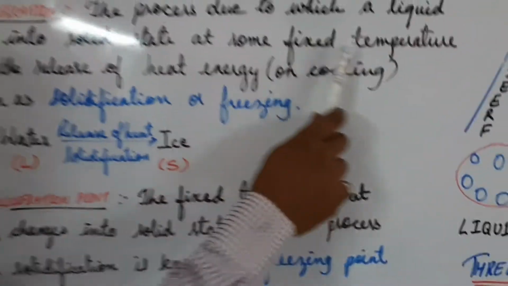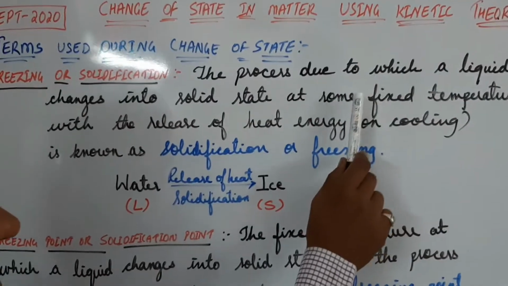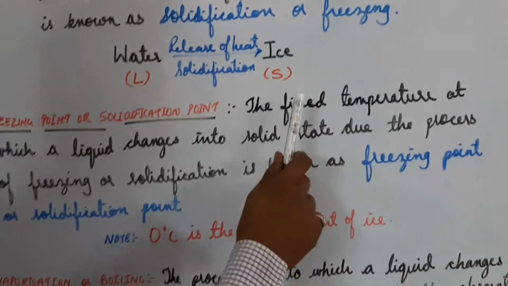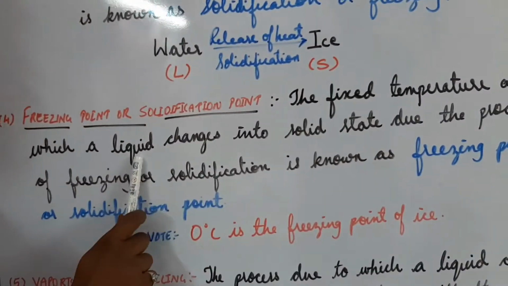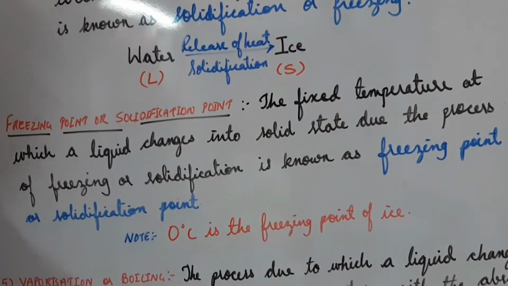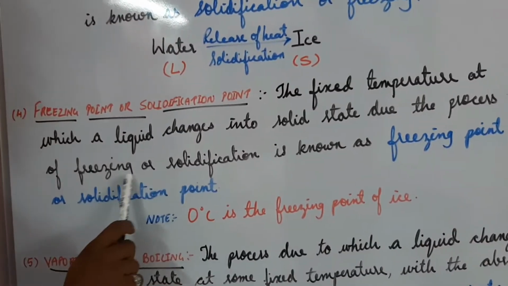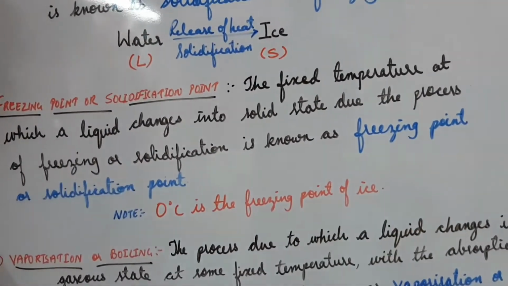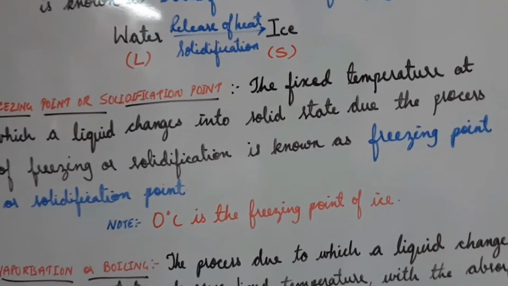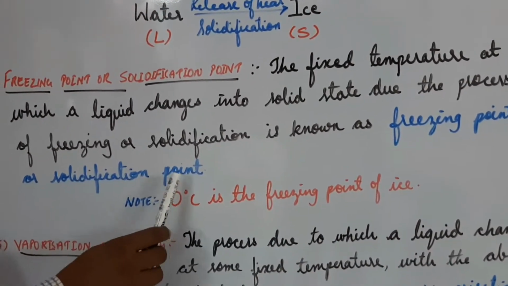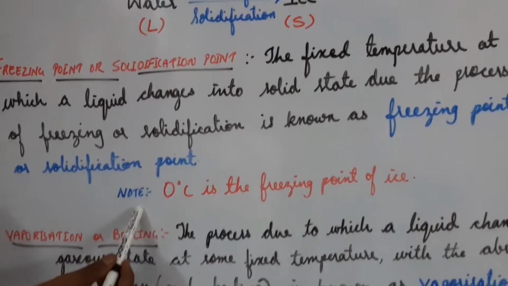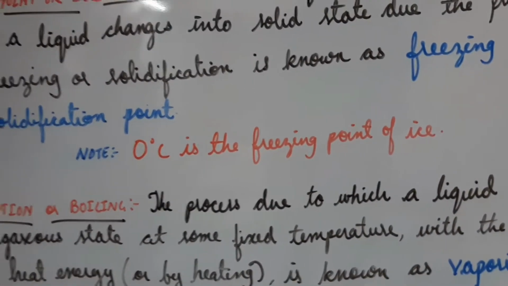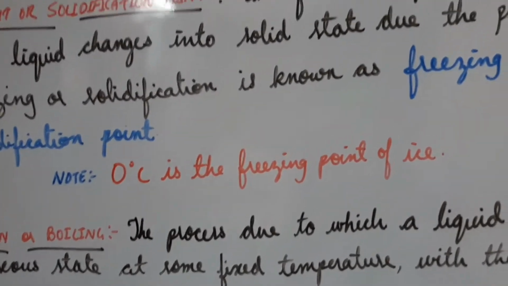So the fixed temperature at which a liquid changes to a solid state by freezing or solidification, we call the freezing point or solidification point. Note, dear students, 0 degrees is the freezing point of ice.